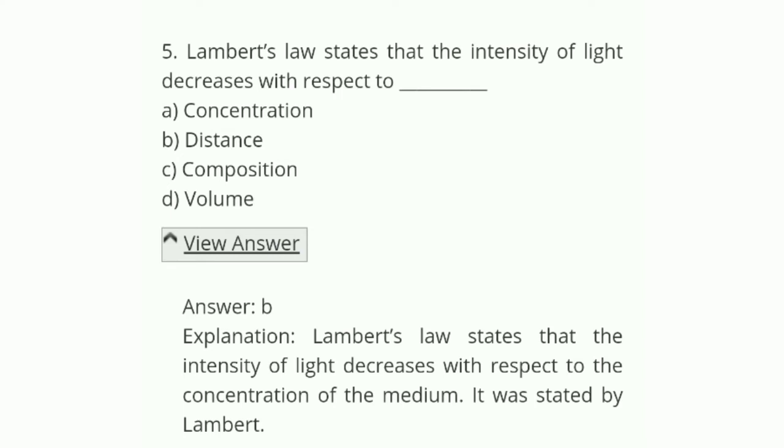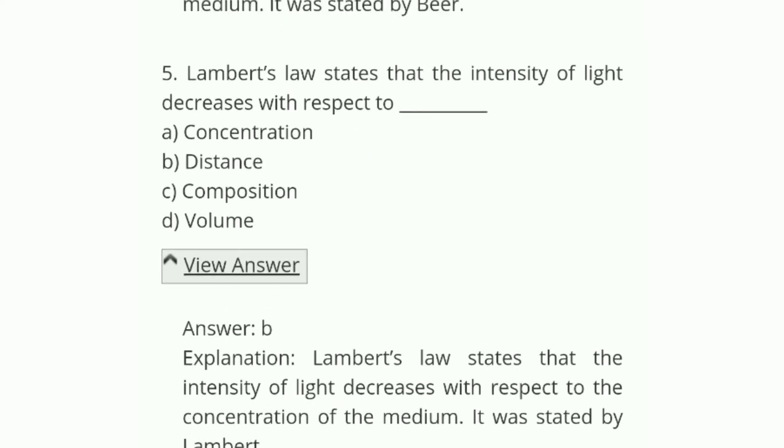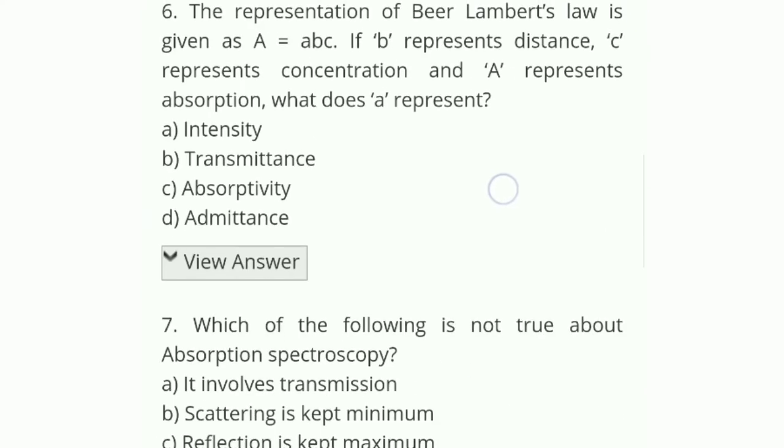Lambert's law states that the intensity of light decreases with respect to the concentration of the medium. It was stated by Lambert. Okay, here is a mistake in this explanation. The right explanation is that Lambert's law states that the intensity of light decreases with respect to distance. With a long distance, the intensity of light will decrease. Okay, now let's see question number 6.